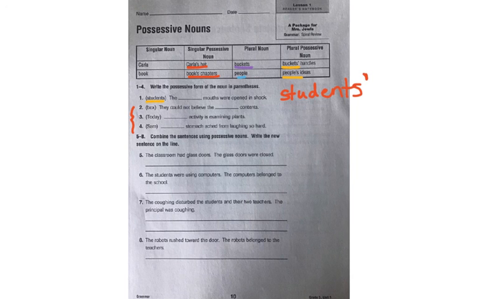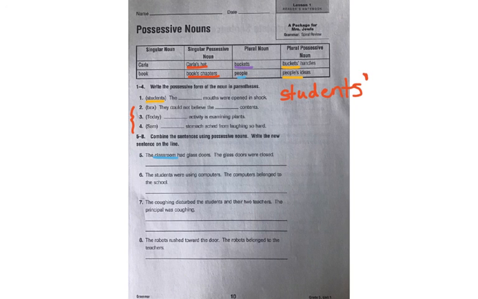Number 5 through 8 says, combine the sentences using possessive nouns. Write the new sentence on the line. Well, in the first one, the two sentences say, the classroom had glass doors. The glass doors were closed. We need to look at these sentences and figure out what noun needs to become possessive. We know that we have glass doors that were closed, and those glass doors belonged to the classroom. And so the classroom is your noun that needs to become a possessive noun.